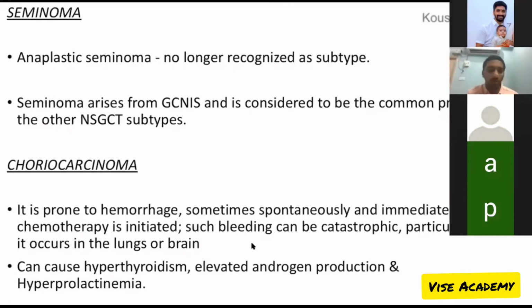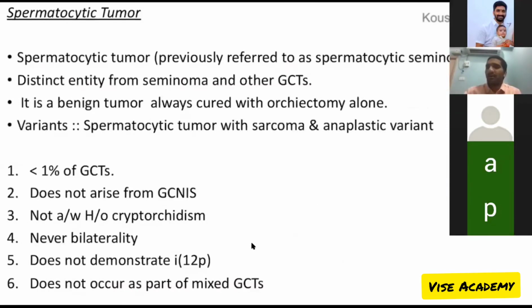And two lines about choriocarcinoma. It can produce hormones which can produce other symptoms like hyperthyroidism and hyperprolactinemia. The characteristic of choriocarcinoma is that it is prone to hemorrhage. The metastasis in choriocarcinoma, most commonly brain mets, can undergo hemorrhage either spontaneously or after you start the chemotherapy. So in a patient with choriocarcinoma on whom you started chemotherapy, he will land up in seizures. So you have to monitor him carefully for any bleeding risk.